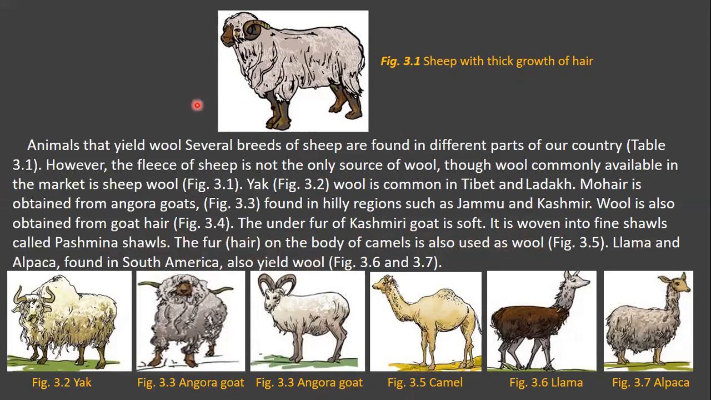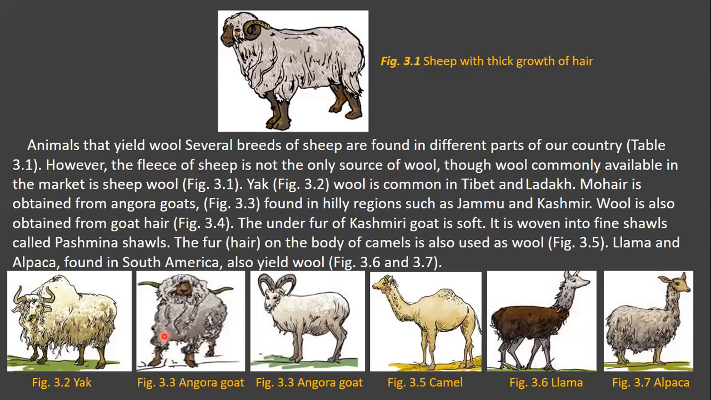See children, animals that yield wool. Here several breeds of sheep are found in different parts of our country. However, the hair of sheep is not the only source of wool, though wool commonly available in the market is sheep's wool, and yak wool. This is common in Tibet and Ladakh, and mohair. This is also a type of wool.